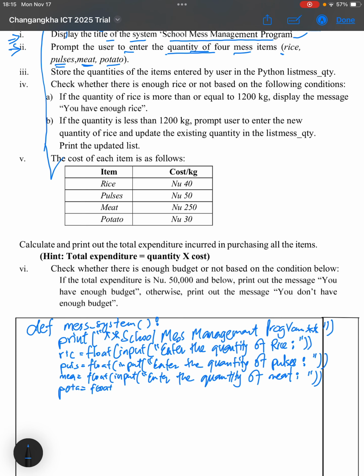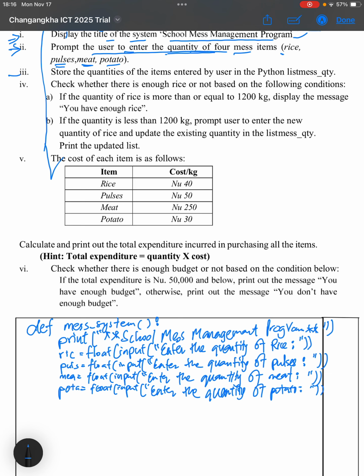We will also accept the float, the decimal input in potato, and we tell the user to enter the quantity of potato, colon, keep one space, close 2 brackets. So with that we are done prompting the user to enter the quantity of 4 mess items.